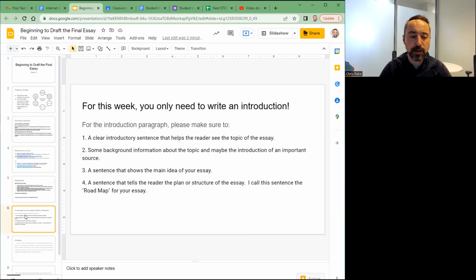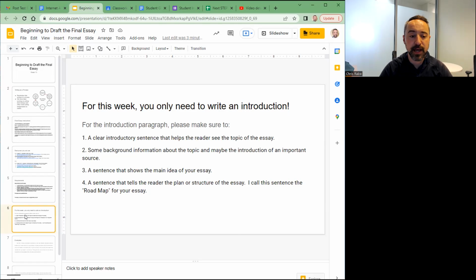In your introduction, I'd like you to start off with one sentence that helps introduce the topic. In the second sentence, it might be nice to include some background information, and maybe you could introduce one important source from your essay. This is an option. And then the third sentence might have the main idea of your essay. This is just the most important thing that your essay is about. Is your essay about happiness? Is your essay about community? Or is your essay about some kind of world problem and its solution?